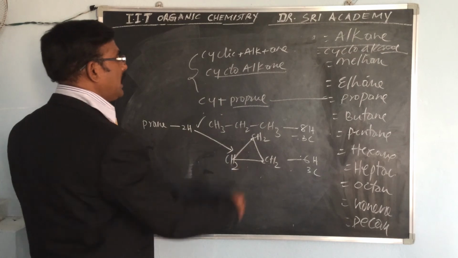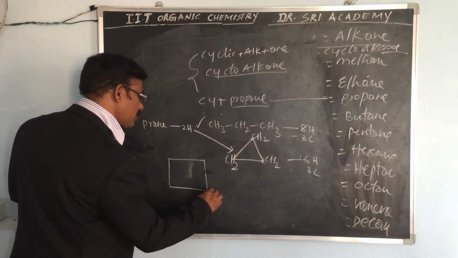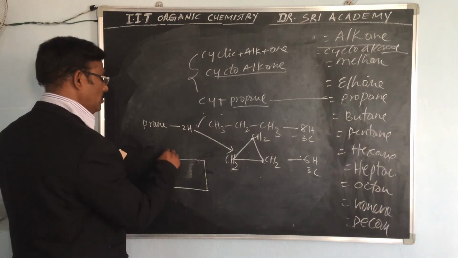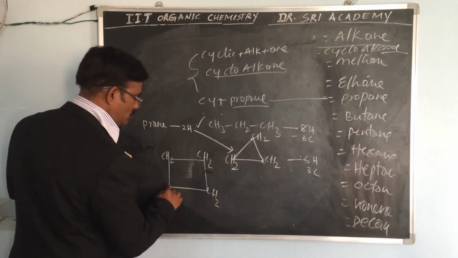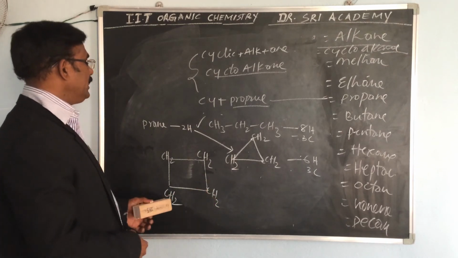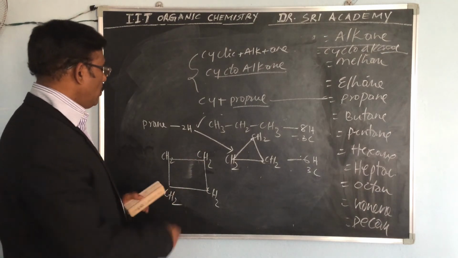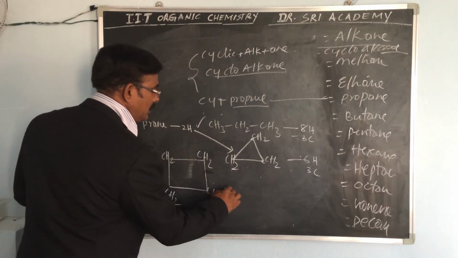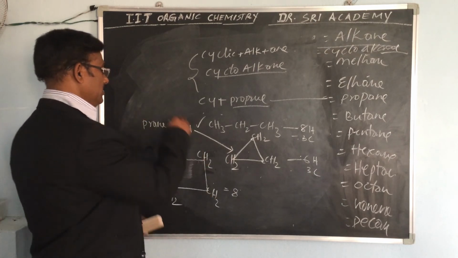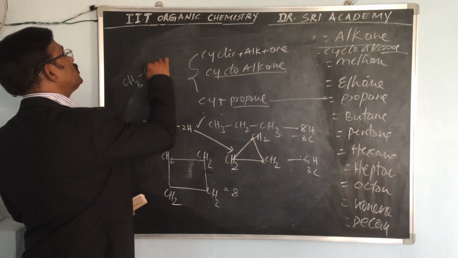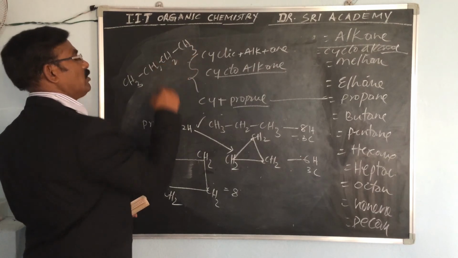In the case of butane, 1, 2, 3, 4 carbons. In cyclobutane, CH2, CH2, CH2, CH2, here also 2 hydrogens are fewer. So 8 hydrogens in cyclobutane, and 10 hydrogens in butane: CH3, CH2, CH2, CH3, 6 plus 4, 10.